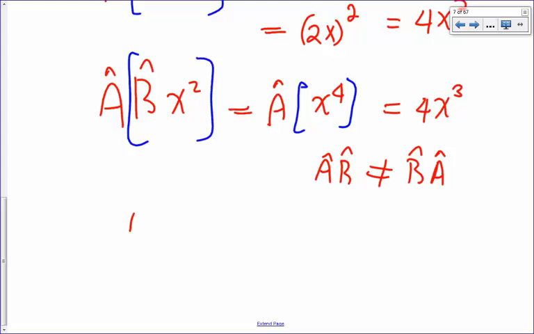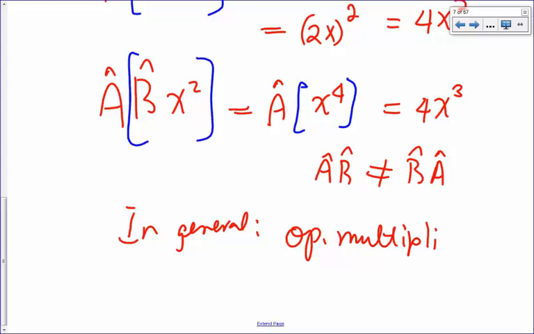In general, we say operators do not commute. Operator multiplication is not commutative.